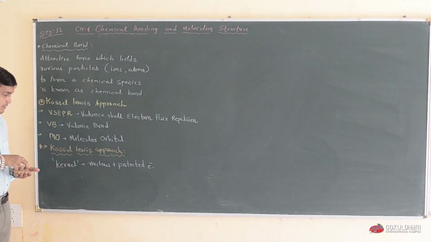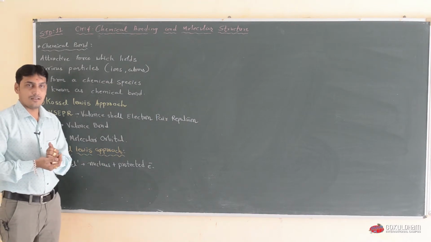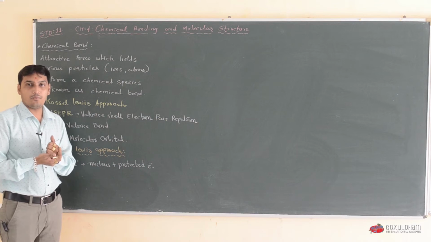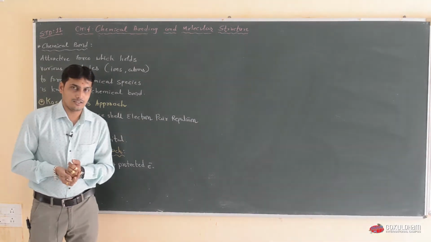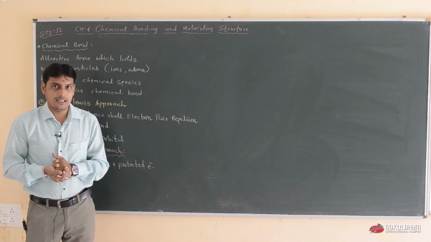Clausius-Lewis said another thing about cations and anions: cations form by losing electrons, and anions form by accepting electrons.